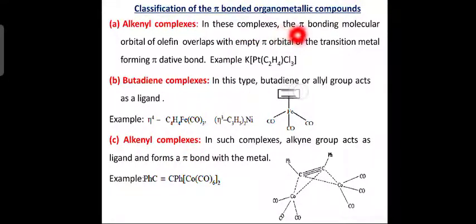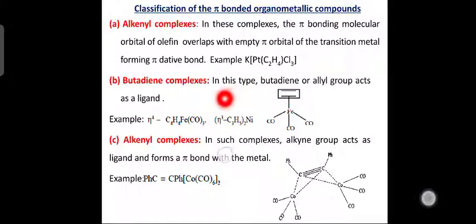Now in these complexes, first let us take alkene. So these contain pi bonding molecular orbitals of olefin. Olefin is nothing but alkene. It overlaps with the pi orbital of the transition metal forming a pi dative bond. So, a coordinate bond is formed between the transition metal and the organic group. Okay. An example is given: potassium and then platinum transition metal, ethene C2H4 with a double bond, and then 3 chlorine atoms.